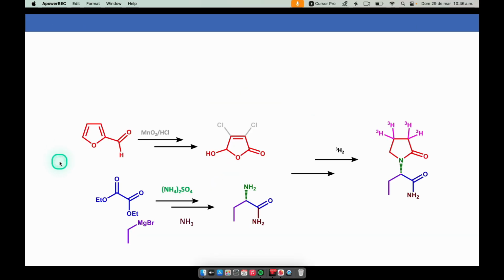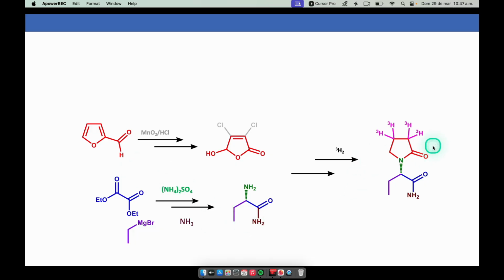To put it briefly, the synthesis of levetiracetam that is labeled with tritium involves the preparation, through parallel synthetic routes, of 1 the chlorinated hydroxylactone compound, which is commonly referred to as mucochloric acid, prepared from furfural, and, on the other hand, the preparation of a chiral amino acid using diethyl oxalate and a Grignard reagent serving as precursors.